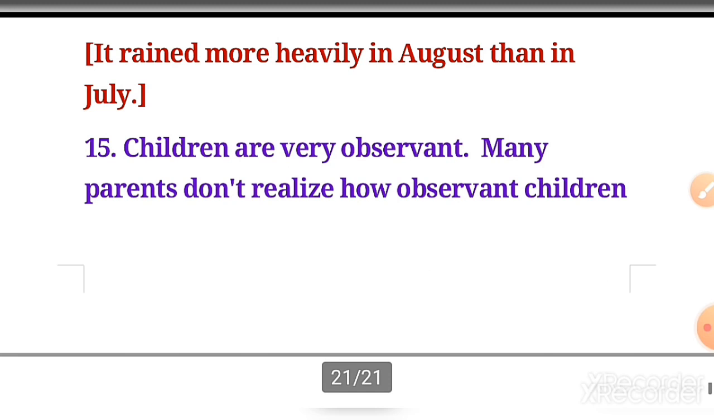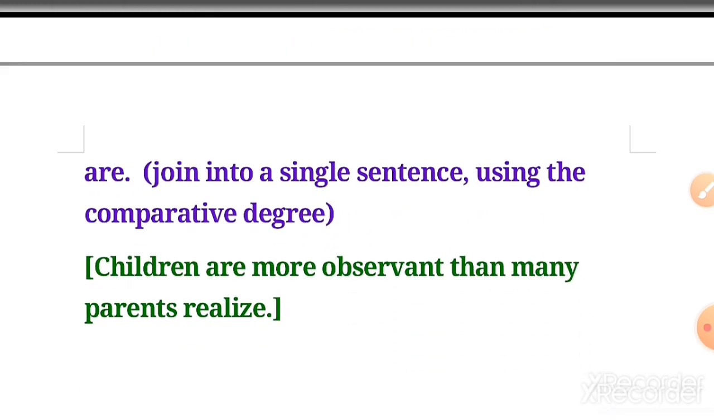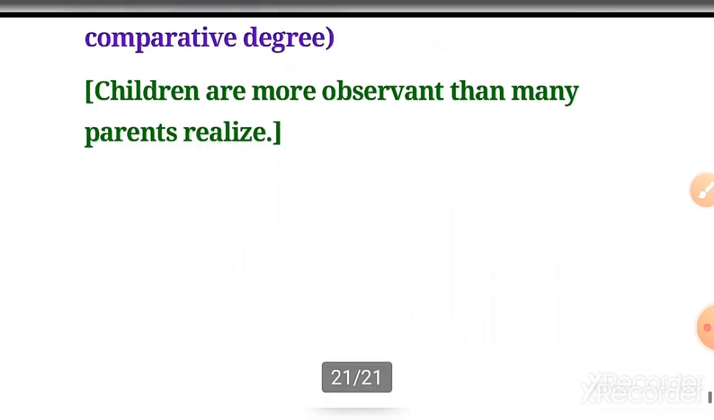Number 15. Children are very observant. Many parents don't realize how observant children are. Join into a single sentence using the comparative degree. So the answer will be children are more observant than many parents realize.